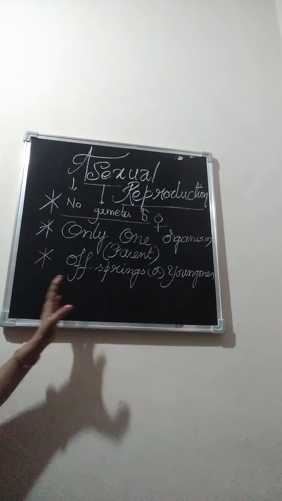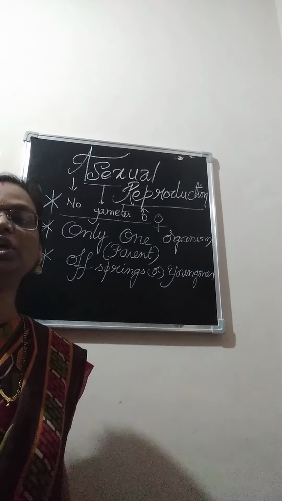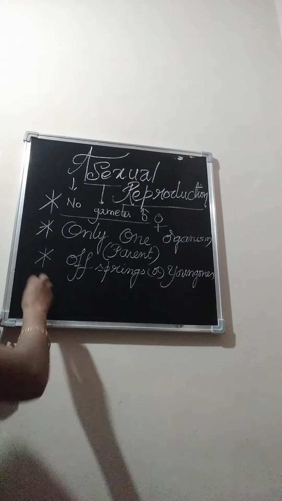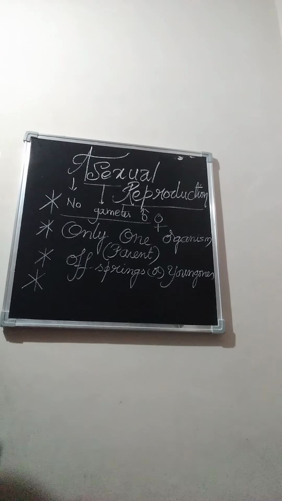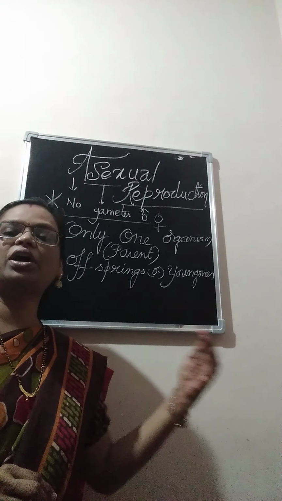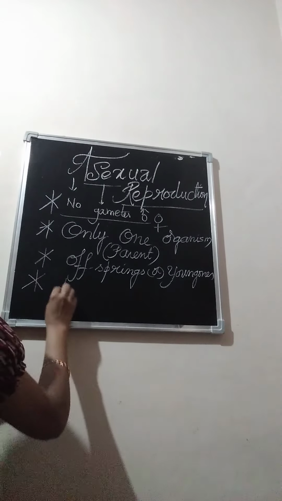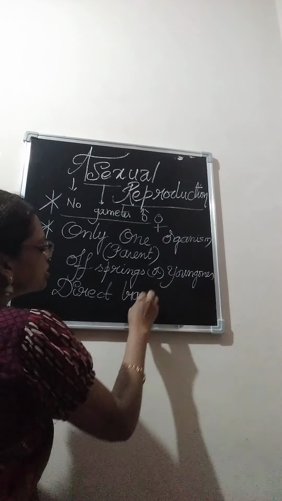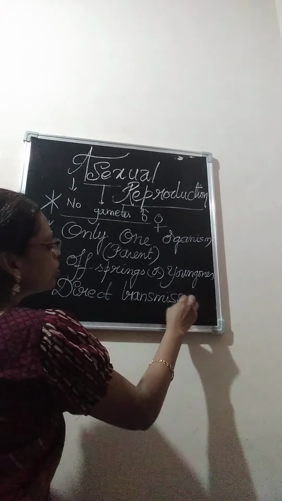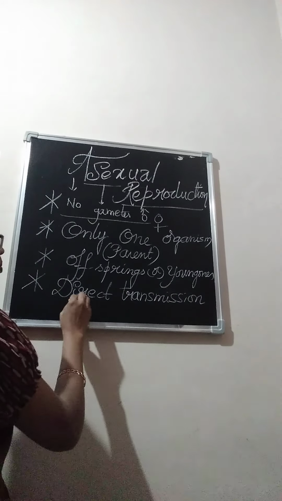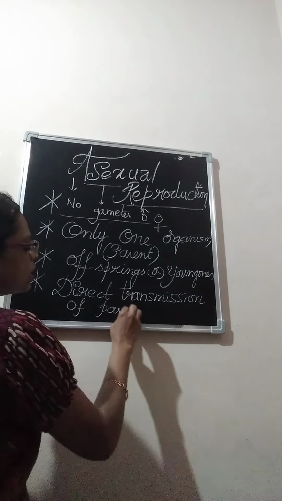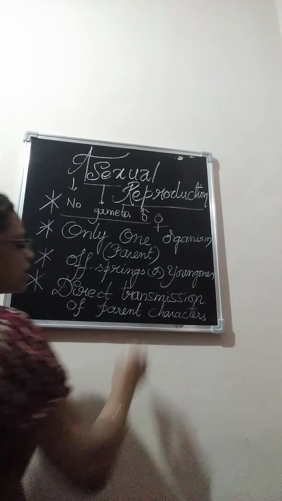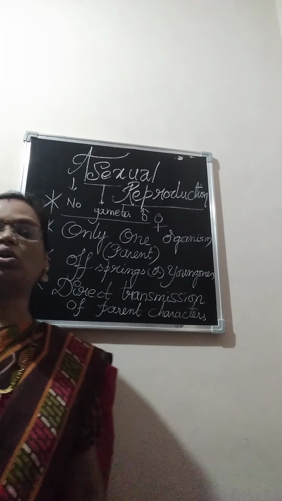These organisms are formed directly from the body of the parent. Parent means generally we consider as mother. Here during asexual reproduction, the characters of the parent are directly transferred. Direct transmission of parent characters. Whatever characters the parent exhibits, those characters directly transfer to the young one or offspring.